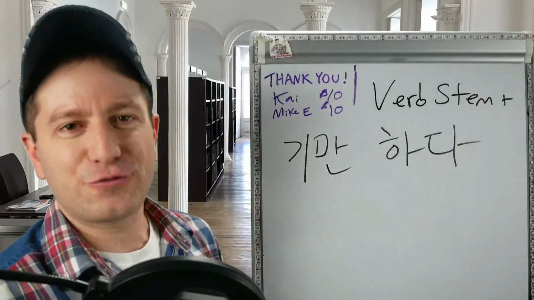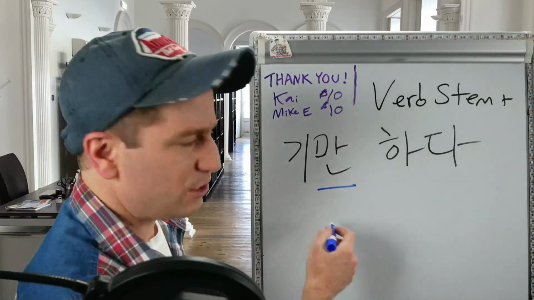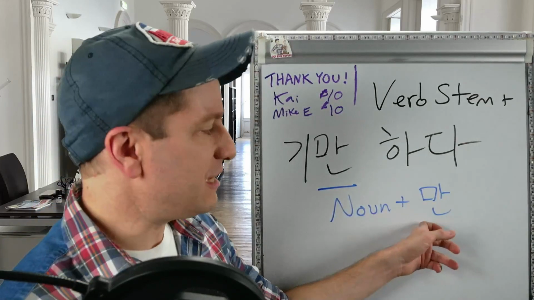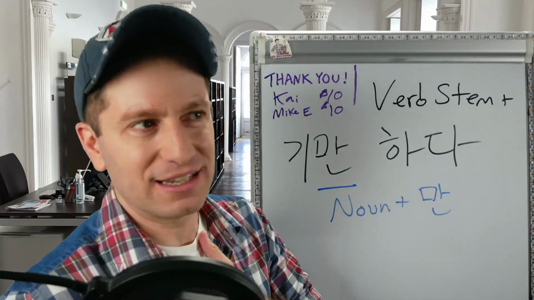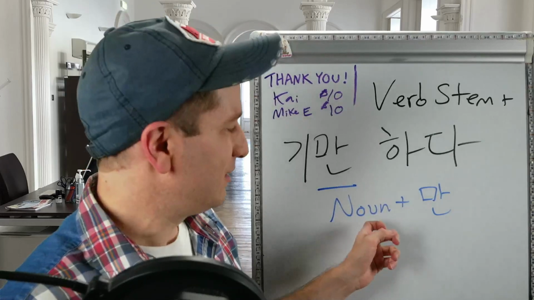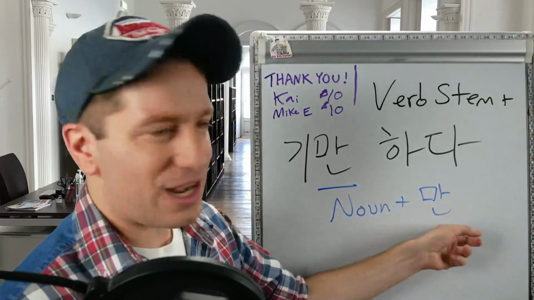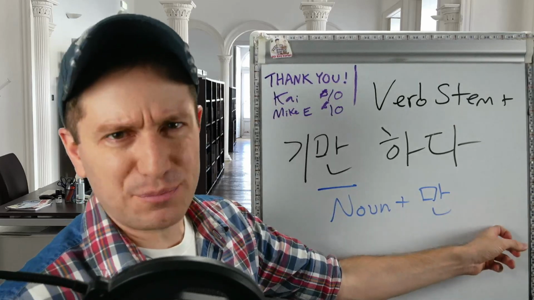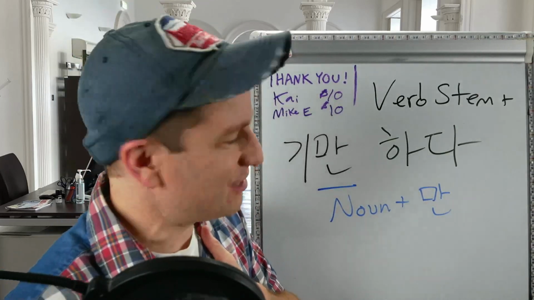So, what does this form mean? You might recognize this. This is a regular particle that you attach after a noun, and it means only. So if you say like 저, for me, 저만, only me. If you say like 사과, like apple, 사과만, only apples. So you could say like 저는 사과만 먹어요. I eat only apples. Or 저만 사과를 먹어요. Only I eat apples. No one else.